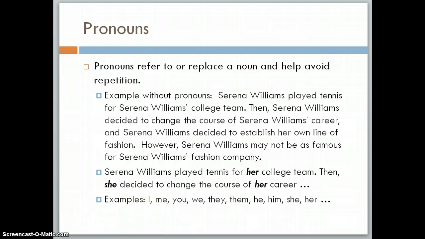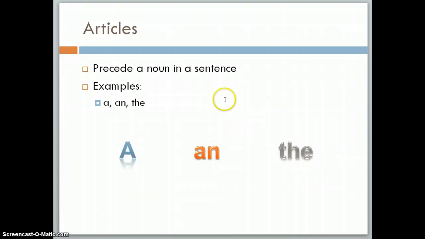Another part of speech is an article. Articles precede a noun in a sentence, and articles are generally very easy to remember because we have three that we typically use in English: a, an, and the.